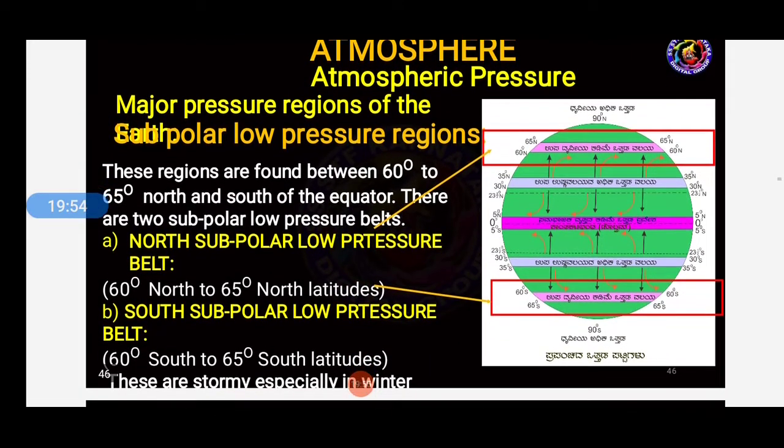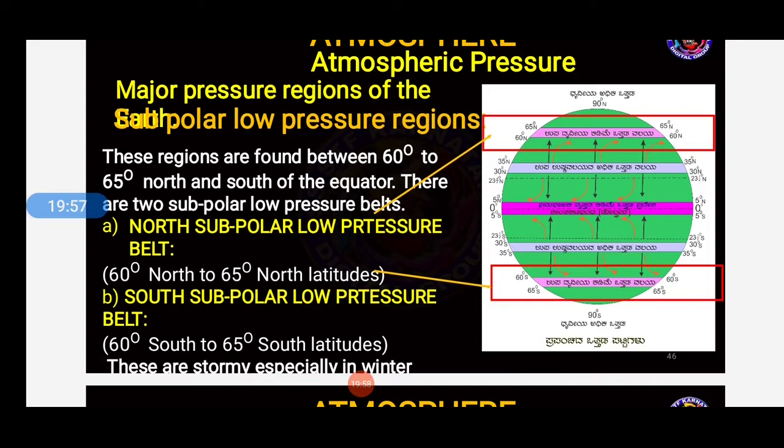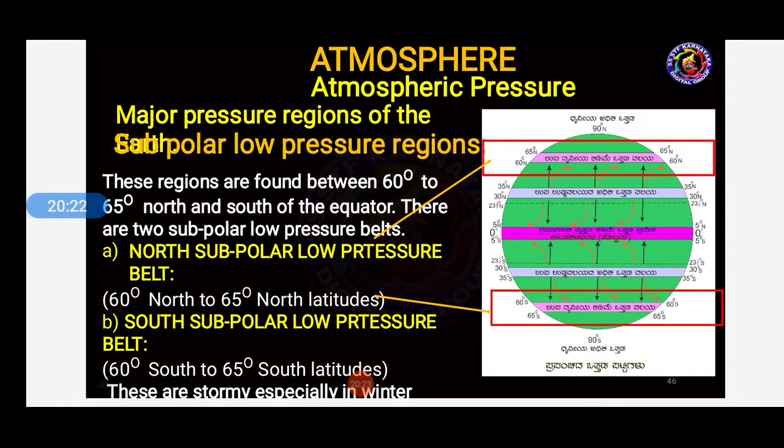So next we have the subpolar low pressure regions. These regions are found between 60 degree to 65 degree north and south of the equator. These are two subpolar low pressure belts: the north subpolar low pressure belt and the south subpolar low pressure belt. As I said, students, that is 60 degree north to 65 degree north latitudes, and again south subpolar low pressure, 60 degrees south to 65 degrees south latitudes. They are stormy, especially in winter. Stormy means cool air, students.